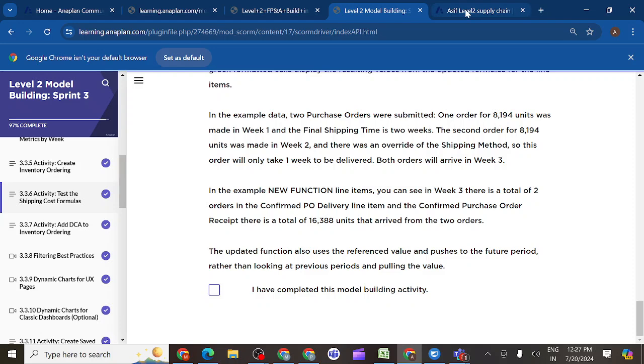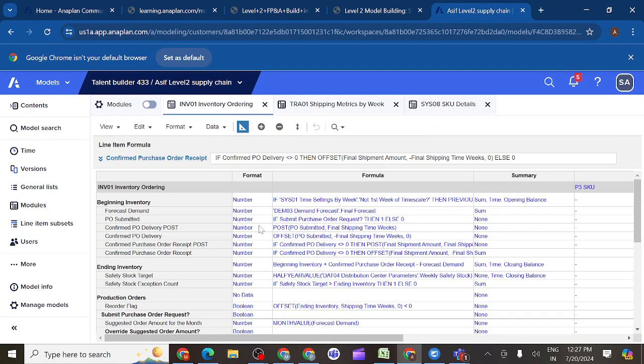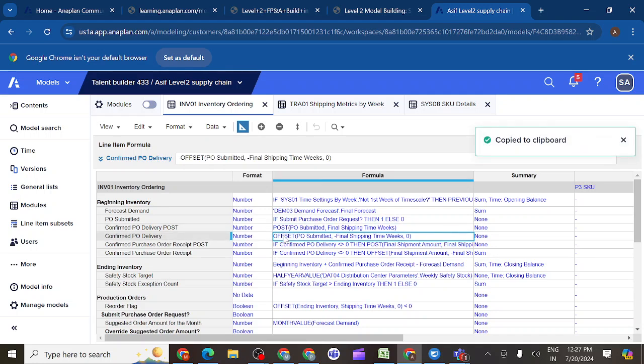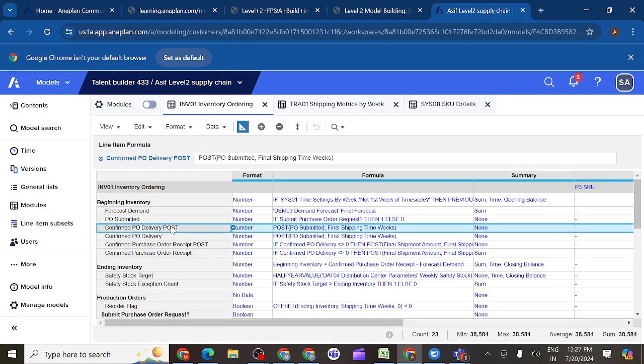So simply what should I do here? I should replace these line items with the post formula I have. I should copy and paste it to this one, and in the same way copy this one and paste it here, after understanding the difference. Then I should delete the post line item I have. I should select this one, hold control, select this one, and delete it.